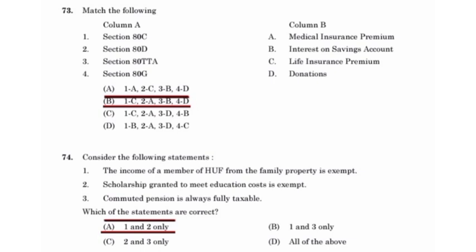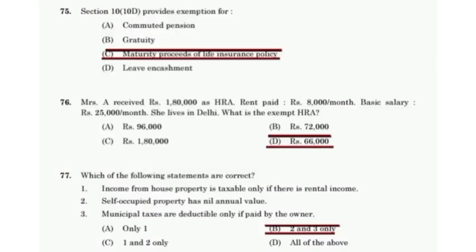The income of the member of HUF from the family property is exempt. Scholarship granted to meet the education cost is exempt. Section 10(10D) provides exemption for maturity proceeds of life insurance policy. Mrs. A received 1,80,000 as HRA, rent paid 8,000 per month, basic salary 25,000 per month. She lives in Delhi. What is the exempt HRA? 66,000. Which of the following statements are correct?